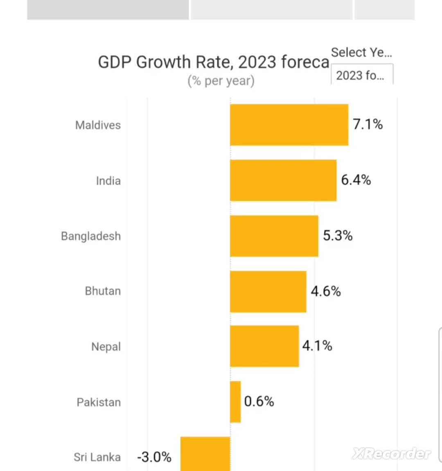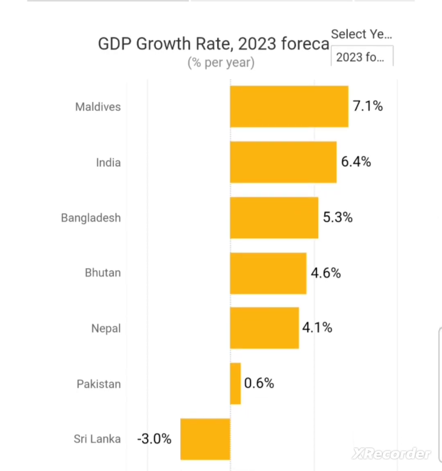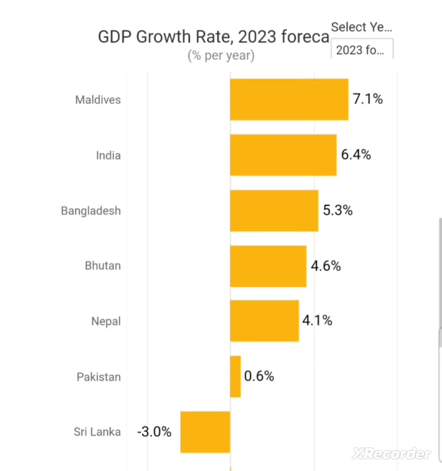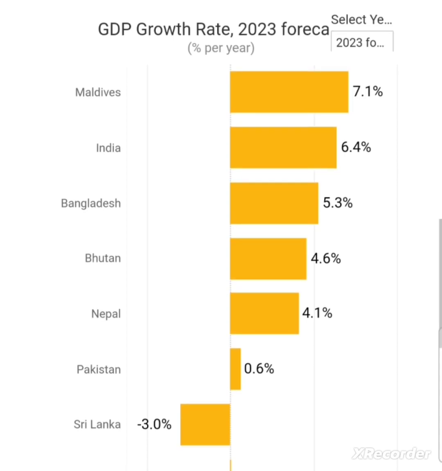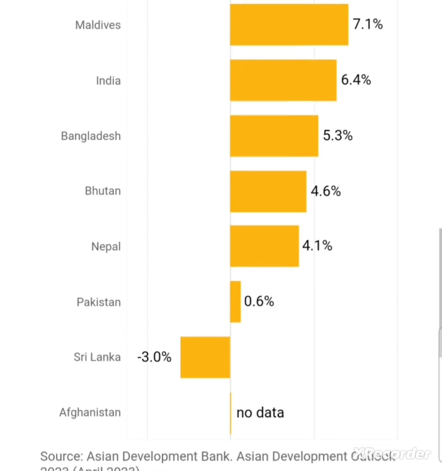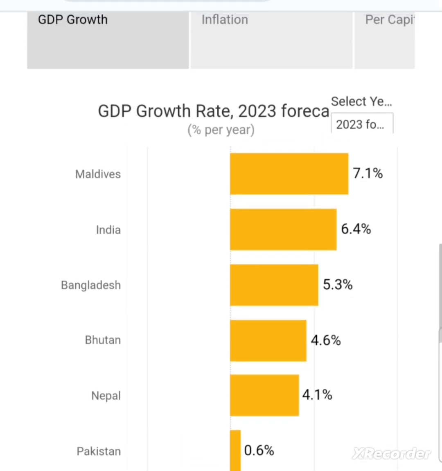Bhutan has a 4.6% GDP growth rate during 2023. Nepal has 4.1%. Pakistan has 0.6%, while Sri Lanka has -3% GDP growth rate, and Afghanistan has no data regarding GDP growth rate.